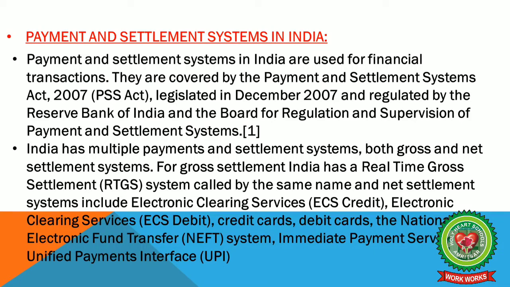India has multiple payment and settlement systems, both gross and net settlement systems. For gross settlement, India has the real-time gross settlement, that is the RTGS system, called by the same name. Net settlement systems include ECS credit, that is electronic clearing services, ECS debit, credit cards, debit cards, the National Electronic Fund Transfer NEFT system, the Immediate Payment Service IMPS, and the Unified Payments Interface, that is UPI.